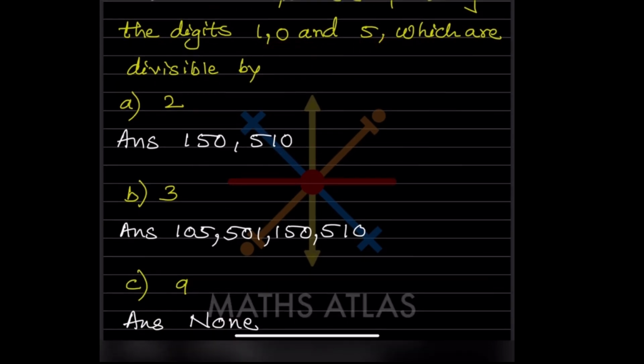Now if it is divisible by 3, what you can do here: 105. 105 is divisible by 3. 3 3s are 9 and 3 5s are 15. Then if you take 501, 501 is divisible by 3, we check here.